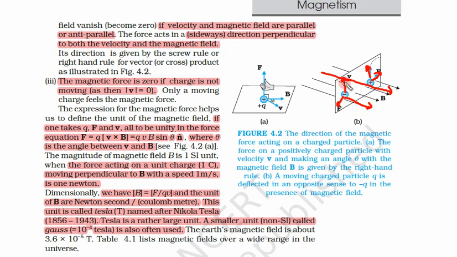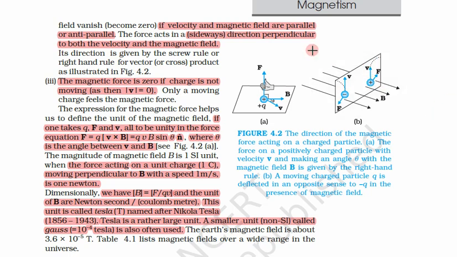So here you can see this and this, and this is the third direction. So it is perpendicular to both. So the magnetic force is such that it is perpendicular to both the direction of the movement as well as the magnetic field.